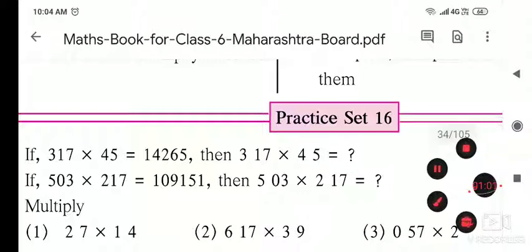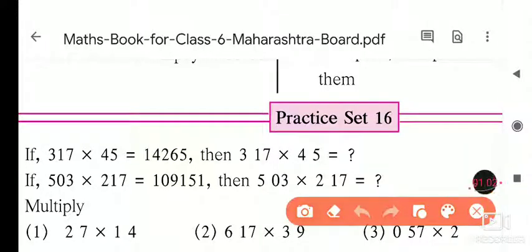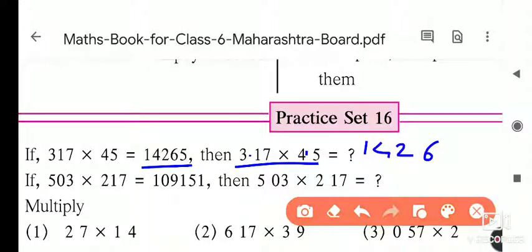as you know, the digits are the same, so the multiplication will also be the same. First of all, here there is a point and here there is a point. Its answer has the same digits, that is 14,265. So our work is only to give the decimal point.